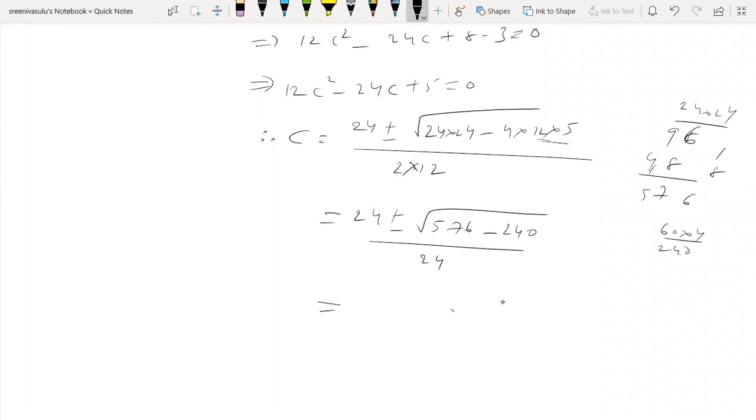Now the expression value is 24 plus or minus square root of 576 minus 240, which becomes 336.